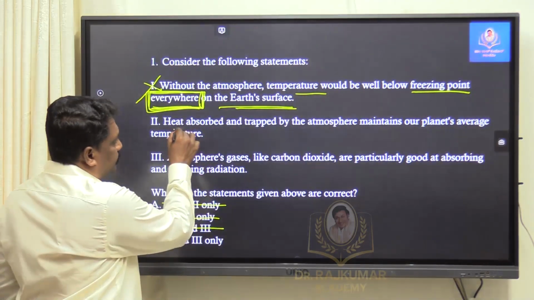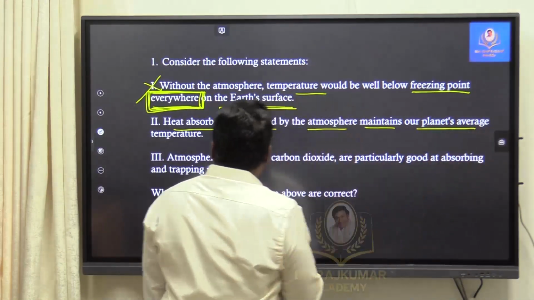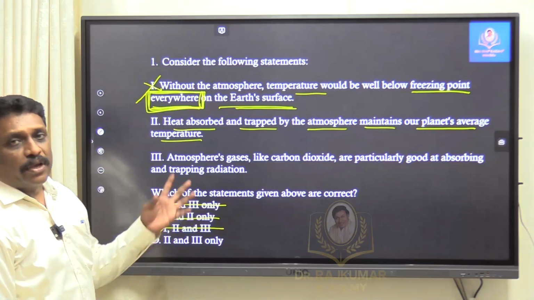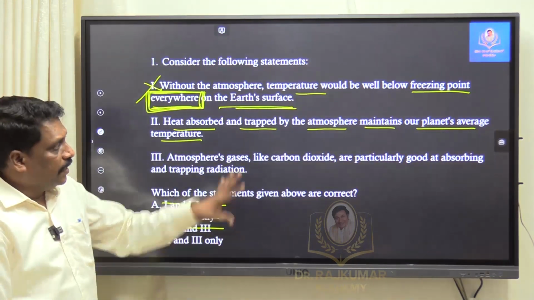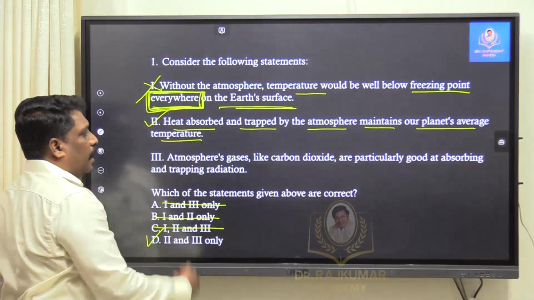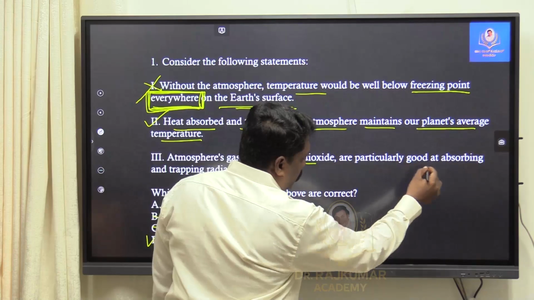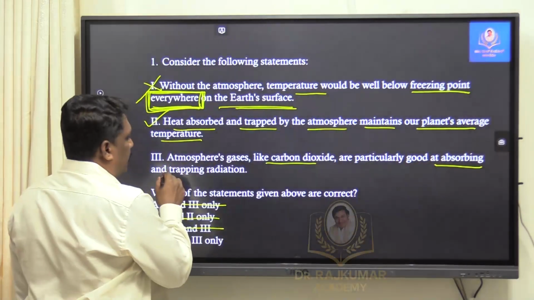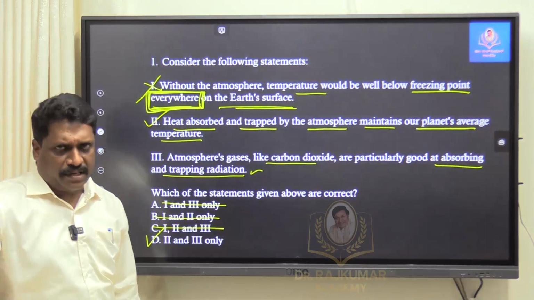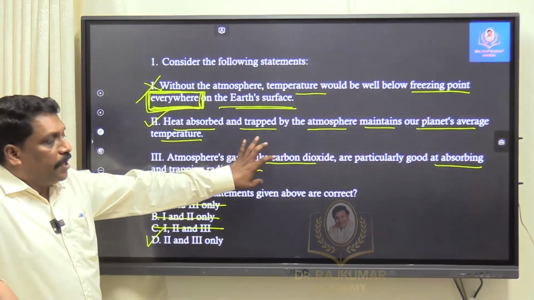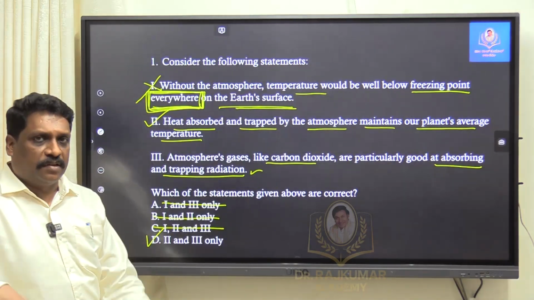Heat absorbed and trapped by the atmosphere maintain our planet's average temperature. Right? They are talking about the greenhouse effect, how greenhouse gases help in maintaining the temperature. Yes, it is correct. Atmospheric gases like carbon dioxide are particularly good at absorbing and trapping radiation. Particularly they are talking about terrestrial radiation. Of course, I understand one of the primary jobs facilitated by carbon dioxide is acting as a greenhouse gas.